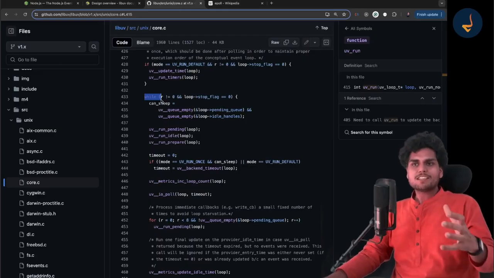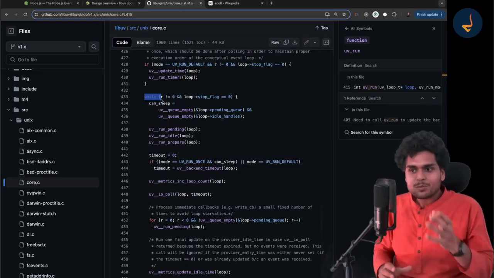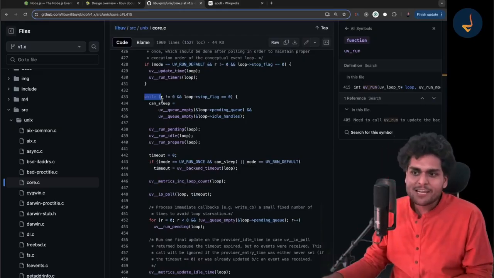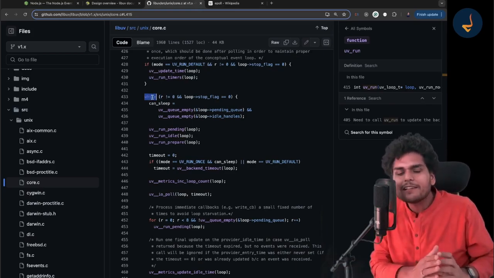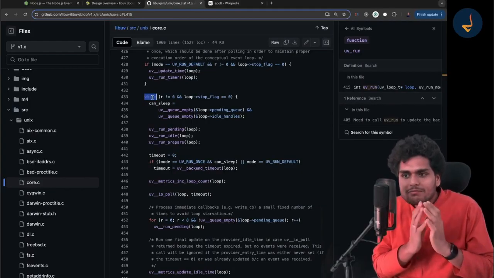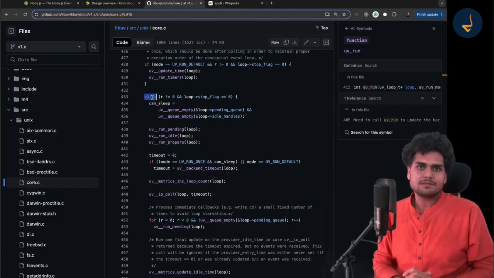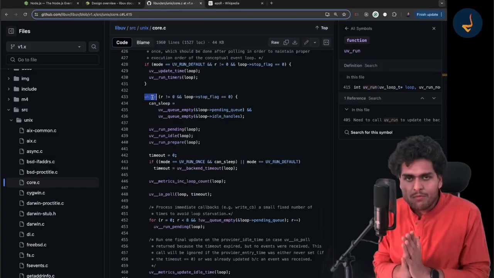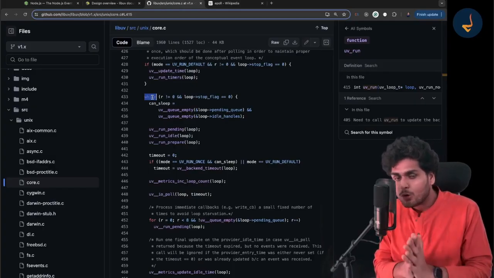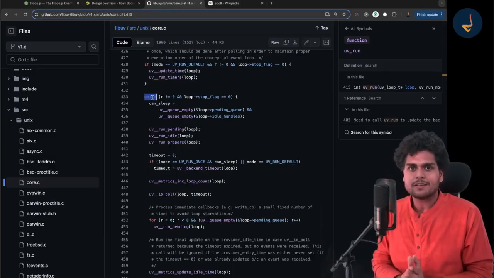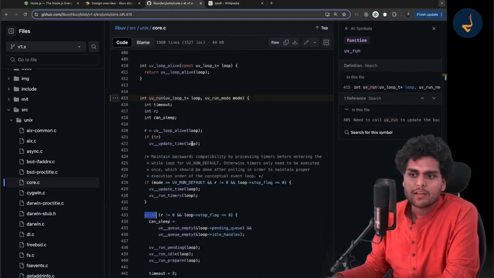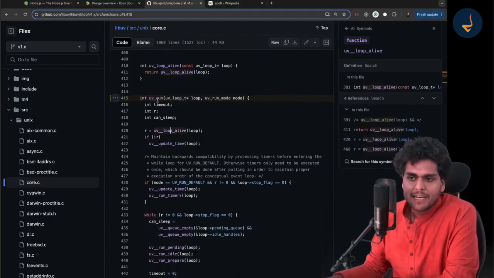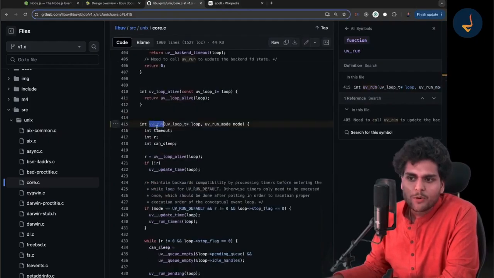People ask me, what is the event loop? This is the event loop. This while loop, at the end of the day, if you go to the code level, you will see that the event loop is the while loop. This is the knowledge I want all the Namaste Node.js students to have. Go read it up. If you are curious, go read the code. You will understand everything. See, this is uv_run.